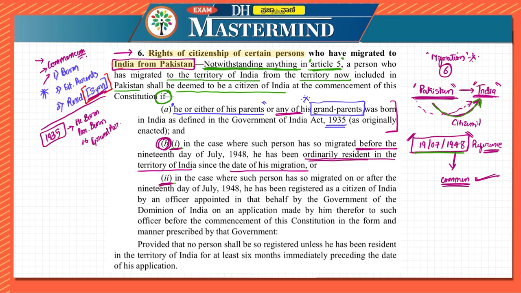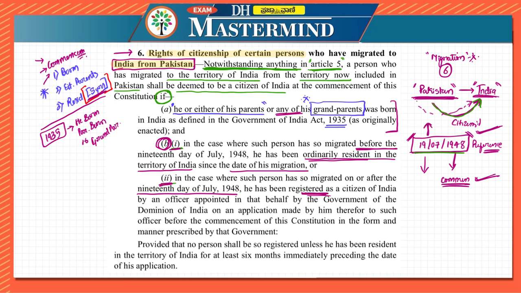Second condition, what is it telling? It is telling that in the case where such person has so migrated on or after 19th day of July 1948. Before this date, if they have migrated and have been ordinarily residing in the territory of India, then they are citizens.